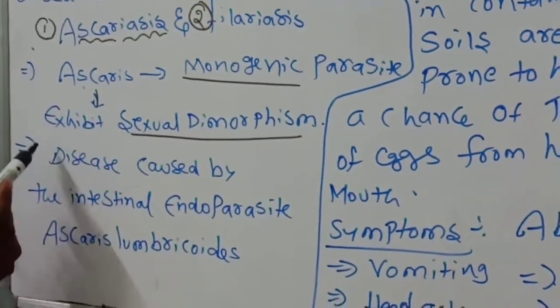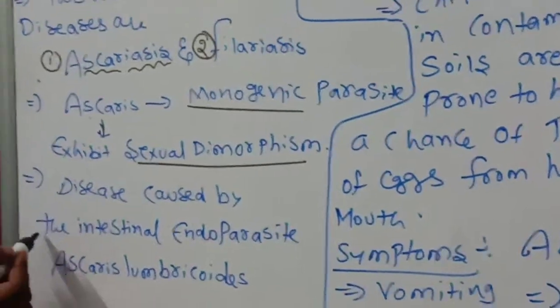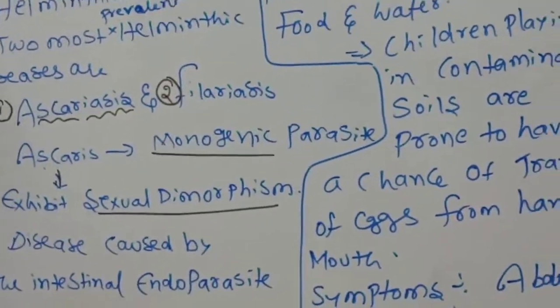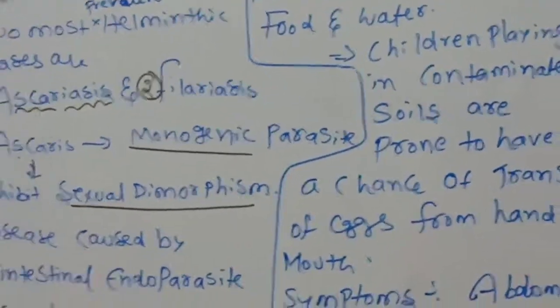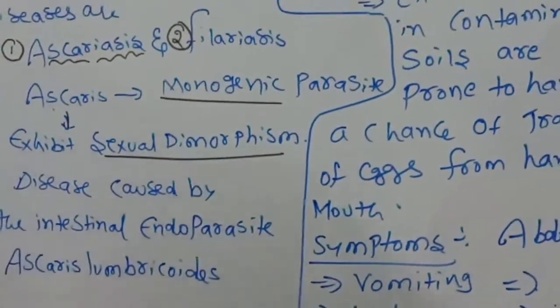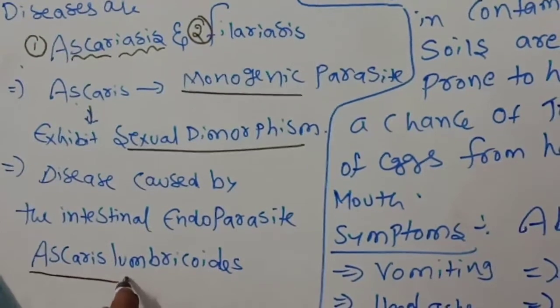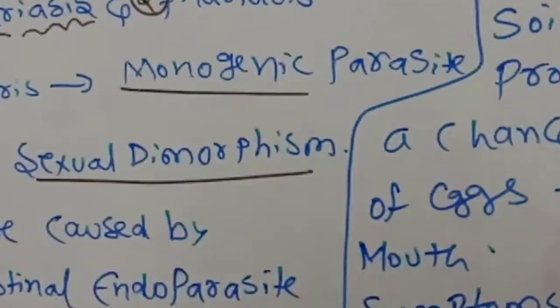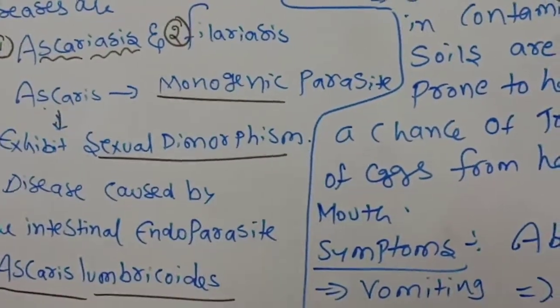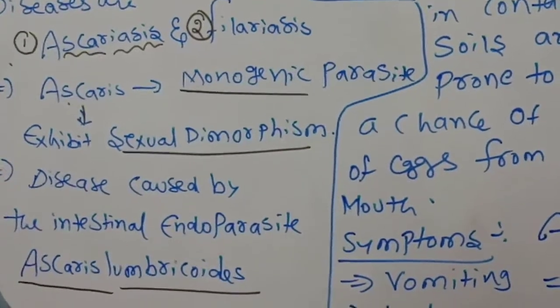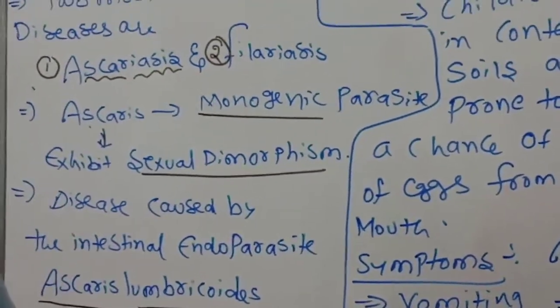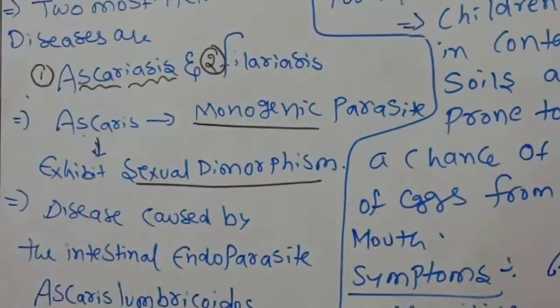Ascariasis is a disease caused by the intestinal endoparasite. What do you call this one? Ascaris lumbricoides. Very important. Ascaris is the monogenetic parasite and exhibits sexual dimorphism.